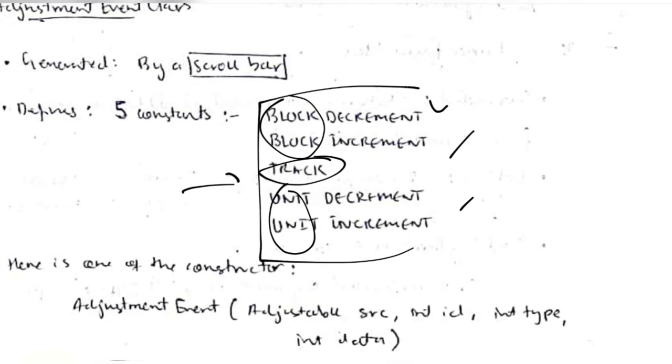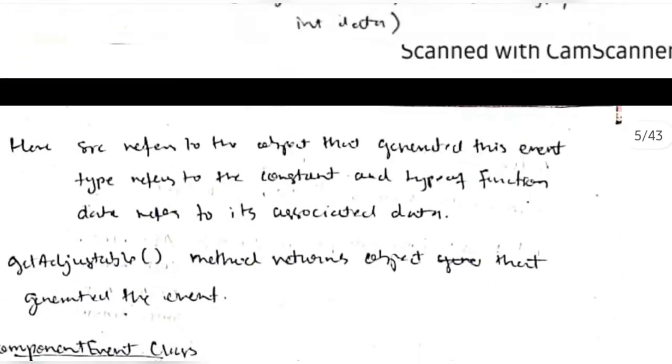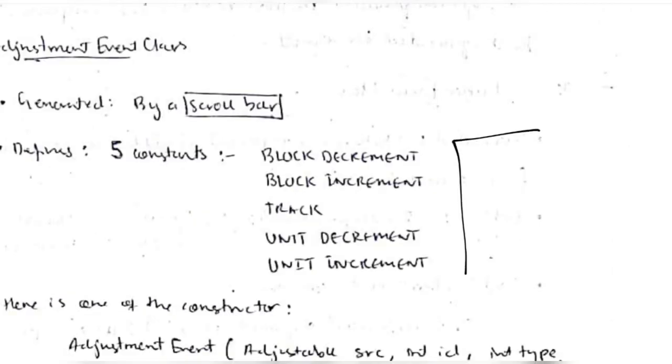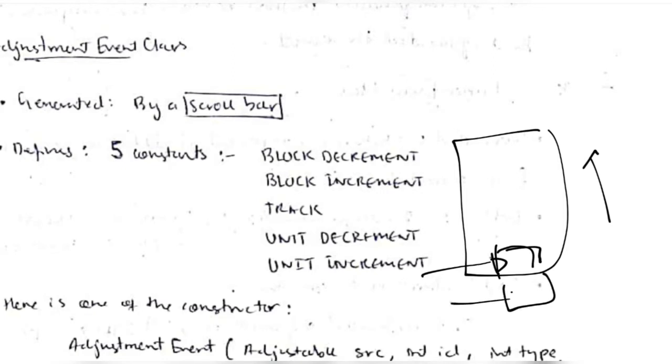Okay, for that these constants are used, that comes under type. And data refers to the associated data. See here, suppose that this is Facebook and your friend has posted a pic here. Okay, it's just half shown. If you scroll up, what should be shown? The rest half image should be shown, right? The remaining half image should be shown, right?